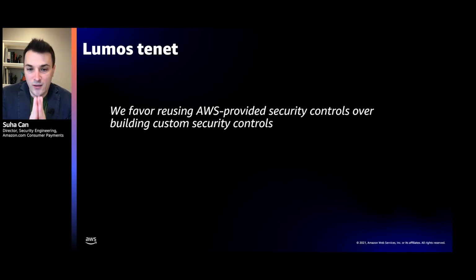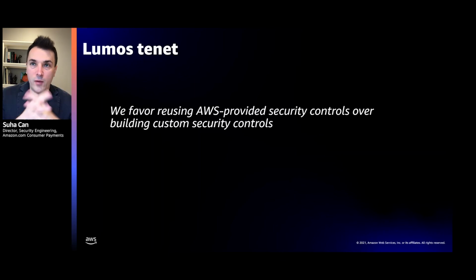Now, this is how we approach AWS, but it's very important to say that while we trusted AWS controls, right, like when Route 53 told me that I will get all of the DNS logs, I trust Route 53 to give me all of the DNS logs, and I don't try to test it. In our team, we still did not trust our usage of these AWS services and controls. For instance, we use GuardDuty. We know that GuardDuty is doing its job, but we do not trust our configuration of GuardDuty. Because of that, we have, for instance, a security canary that ensures that all of our accounts have GuardDuty enabled with the right tools at all times.